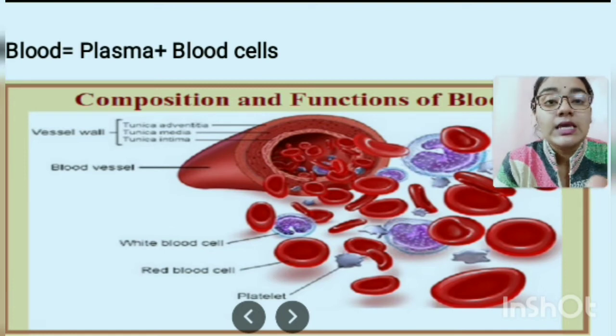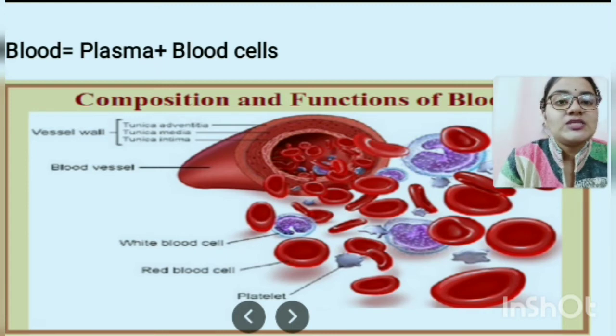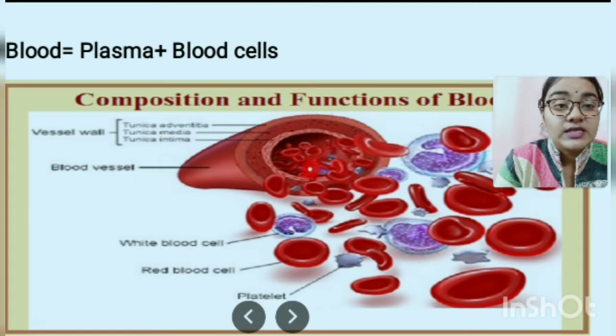Now you can see what blood is. Blood is composed of basically plasma and blood cells. What is plasma? Plasma is the liquid portion of blood where the blood cells are suspended. As you can see here, this is the blood vessel wall, and inside the blood vessel there is plasma, and in the plasma the blood cells are suspended. What kinds of blood cells are found within the blood? That is white blood cells, red blood cells and platelets. These three important blood cells are found within our blood.